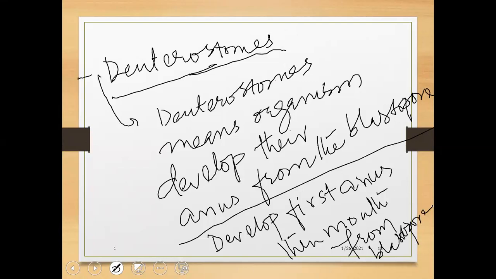Deuterostomes are the organisms that develop anus first, then mouth.